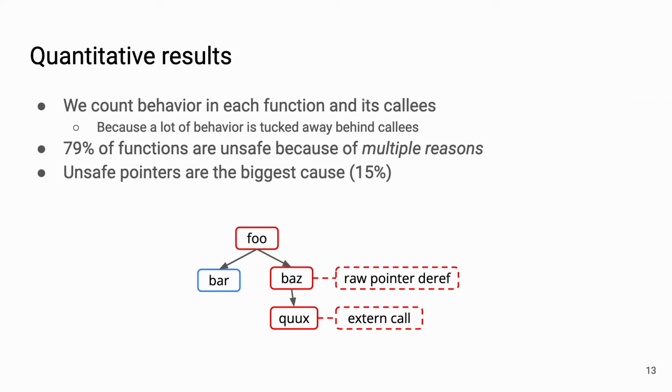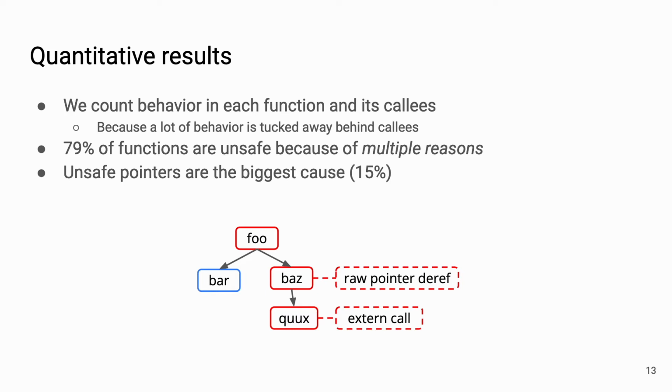Looking at all of our corpus, we counted how much each behavior occurs and how many functions each behavior affects. And we use a different counting methodology than existing papers that focus on quantifying unsafety in general Rust programs. In existing work, the most common cause is calling another unsafe function, but that's not helpful for us because we want to essentially answer the question: if I fix a cause like external calls, how many functions in my program can I make safe?